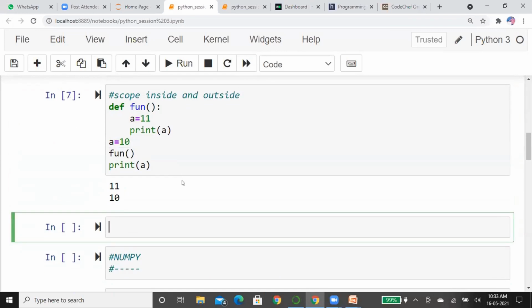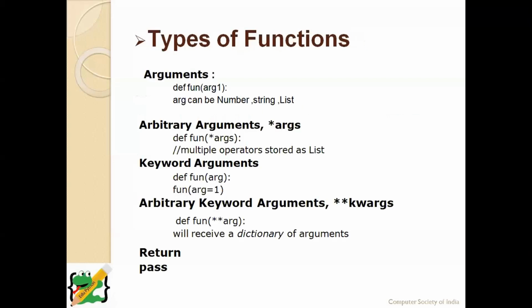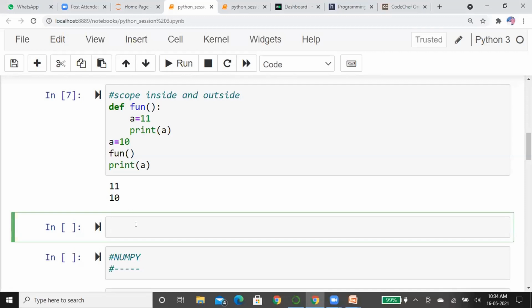Now we will see what is a global variable and what is a local variable. Until now, I have explained clearly only local scope. These are called local variables. If you want to create a global variable, you should go with the global keyword. You have to define it as a global variable.